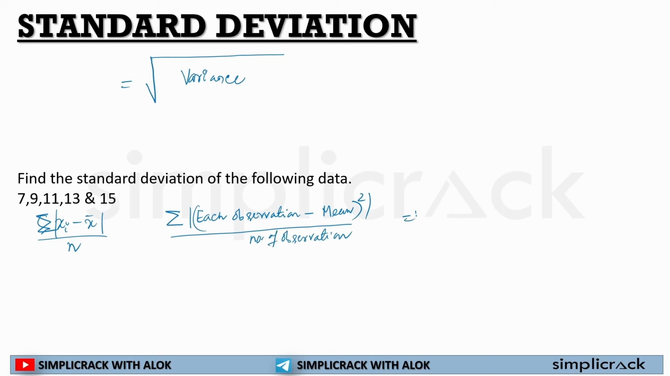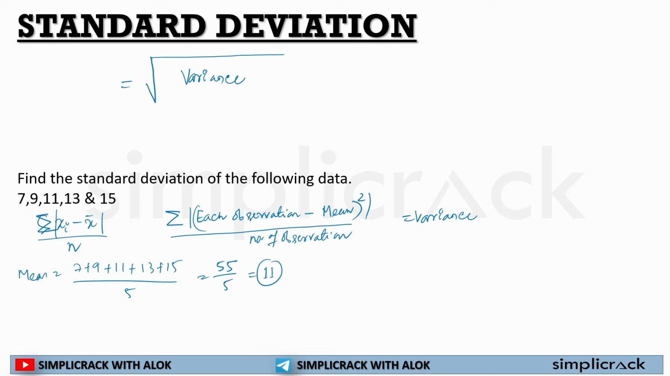This is variance. So now the first thing I will be calculating is the mean. The mean will be 7 plus 9 plus 11 plus 13 plus 15 divided by 5, the number of observations: 1, 2, 3, 4, 5. So 7 plus 9 is 16, plus 11 is 27, plus 13 is 40, plus 15 is 55, divided by 5 is equal to 11. So the mean is 11.